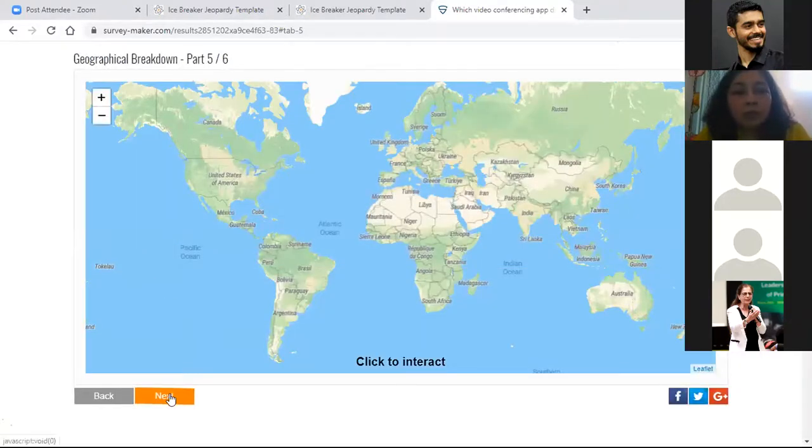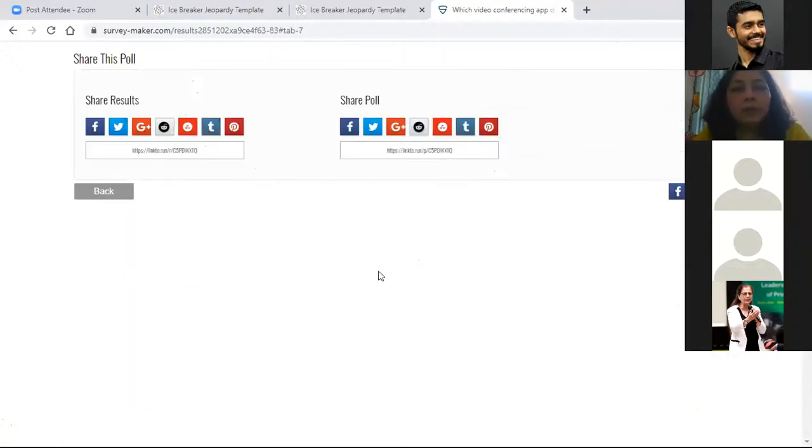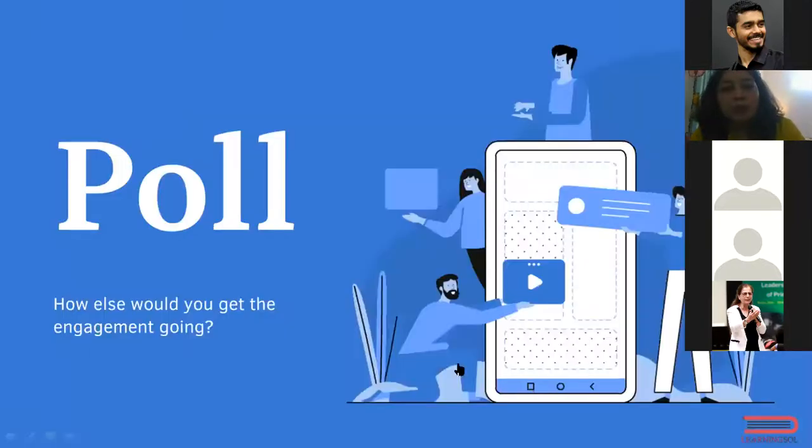Oh my God, okay. Right. We have the poll overwhelmingly in favor of Zoom. So this is a way you can have a poll and you can interact with your people, with your learners. Okay. If you have any questions, please go ahead and put them in the chat box and we might come back later and answer them. Right now, this is the second one. Okay. We covered the icebreaker. We have covered the second way of making more interactive sessions, which is the poll.